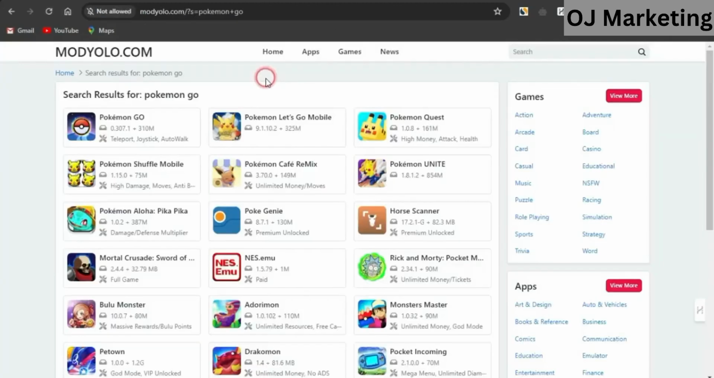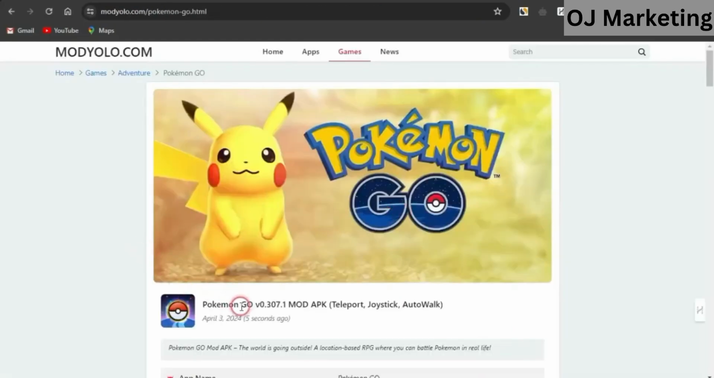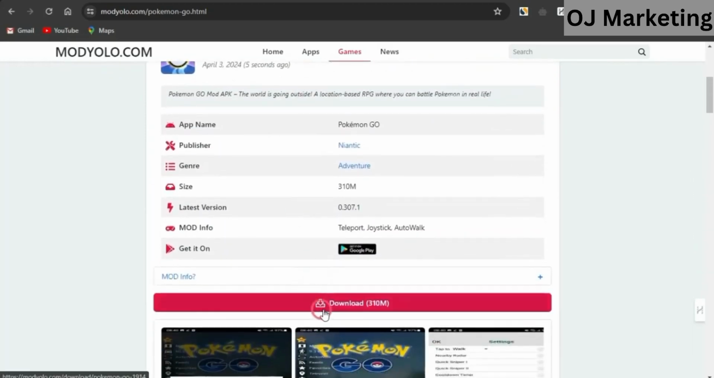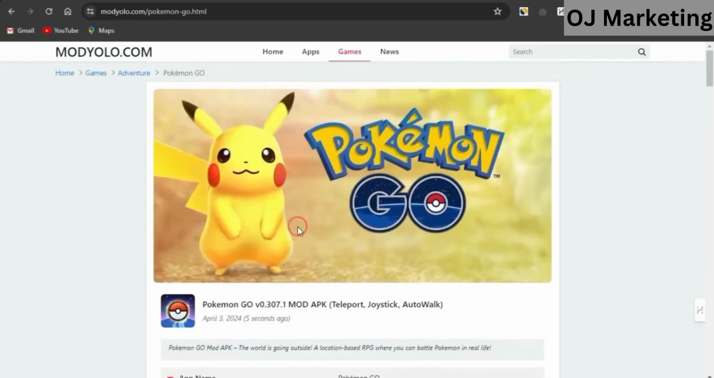Maybe I want to come right here and search for Pokemon. So, if I search for this specific game called Pokemon Go, as you can see, there are a lot of games related to that search term, and this is the game I want to utilize right now. If I click on the game, I'll be able to see more details about the game. I could easily download the game on this page by simply clicking on download and downloading the game on my device.